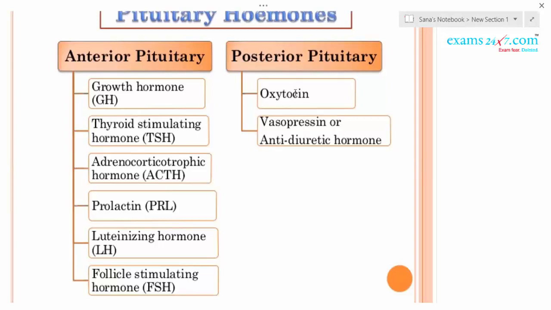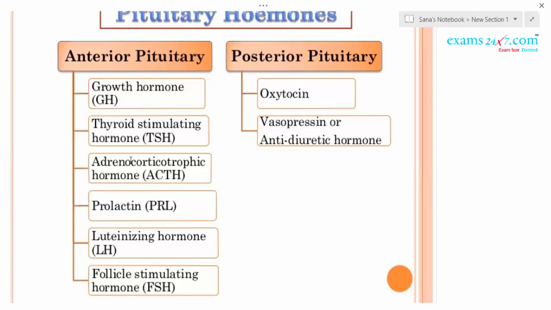You can easily remember the anterior pituitary hormones by the small slogan FLAT PG. F stands for FSH, L for LH, A for ACTH, T for TSH, P for prolactin, PRL, and G for growth hormone.